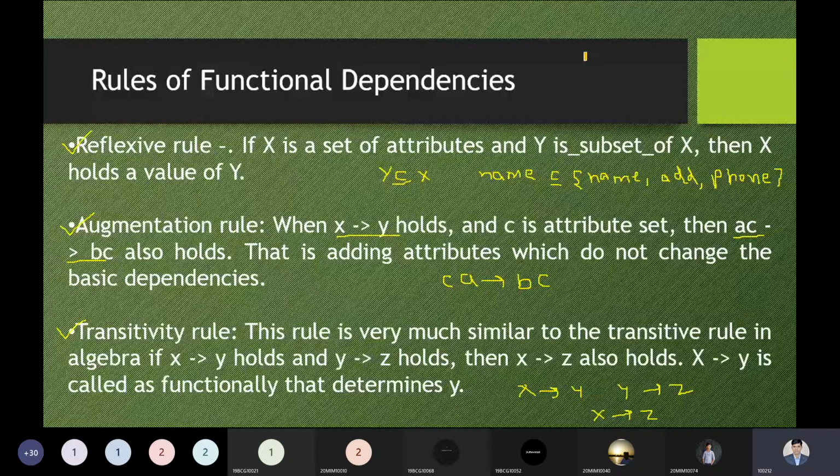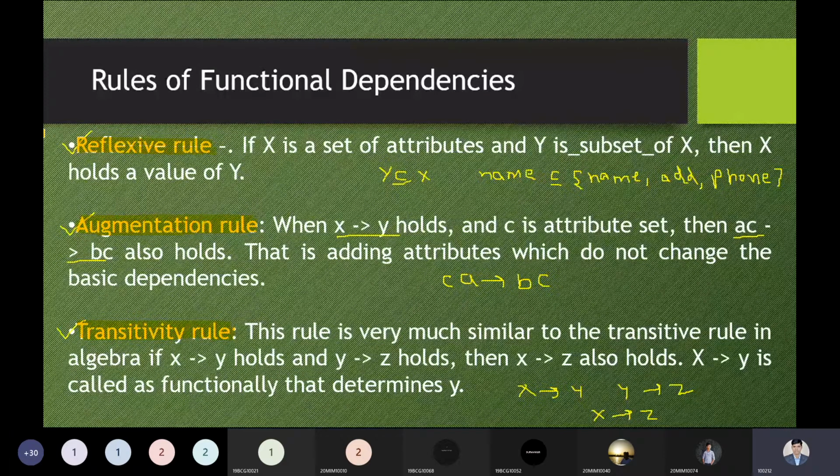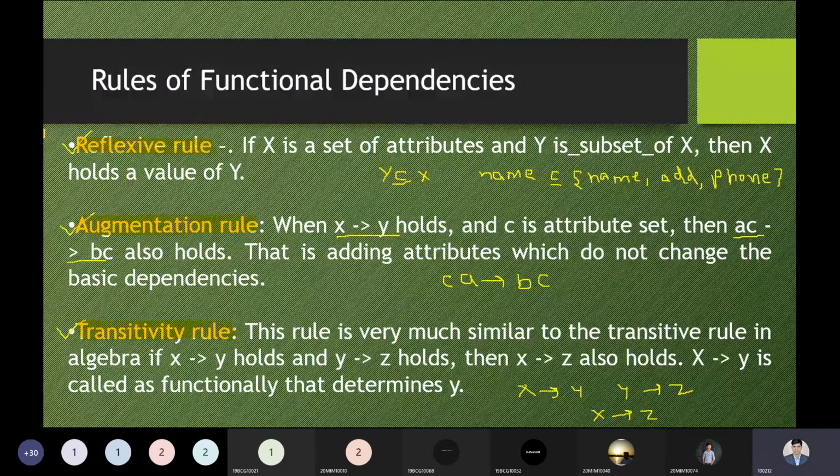Next, we have the augmentation rule. Those students who have any idea about Boolean algebra know all these things properly. In algebra, you have studied all these tools. For the sake of knowledge, I am taking all these concepts once again, step by step. Now, the first rule is the reflexive rule. It is a very simple rule. X is a set of attributes. It could be one attribute or a set of attributes. And Y is a subset of X. Then X holds the value of Y.